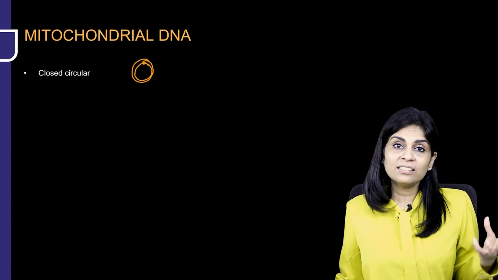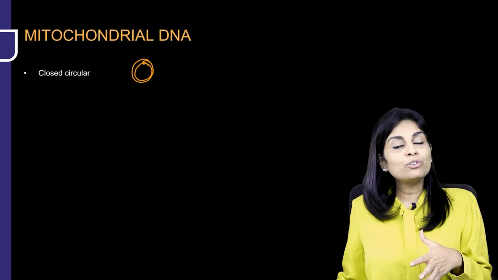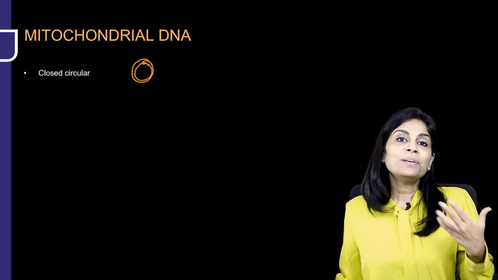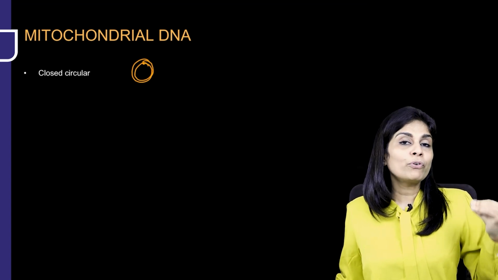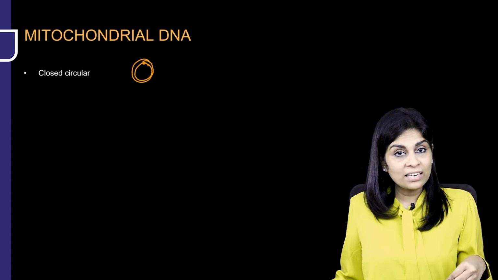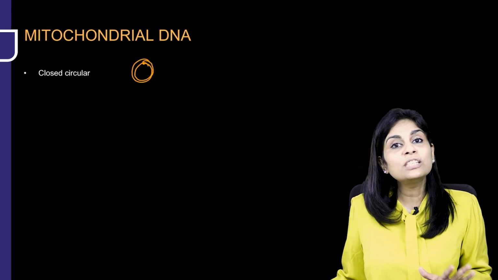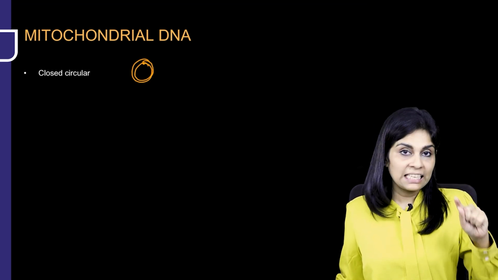So we actually consider a mitochondria as a prokaryote which has gained entry into eukaryote. And because we later found out that this prokaryote provides us with some survival advantages, we have allowed it to get into symbiosis. So it is a closed circular double-stranded DNA.